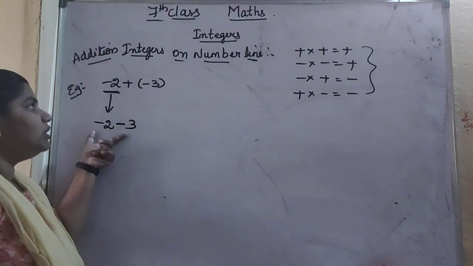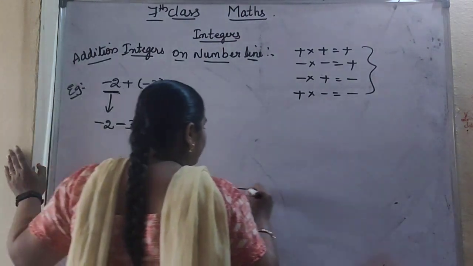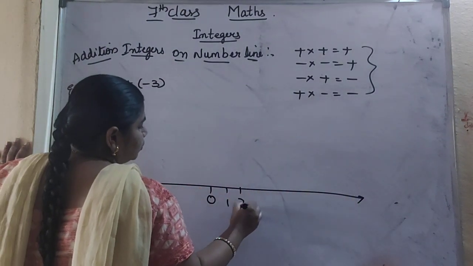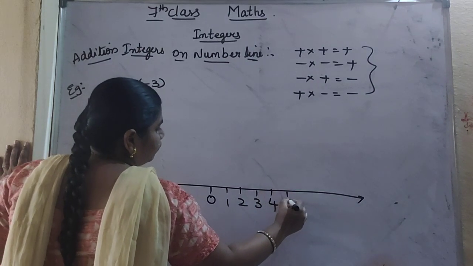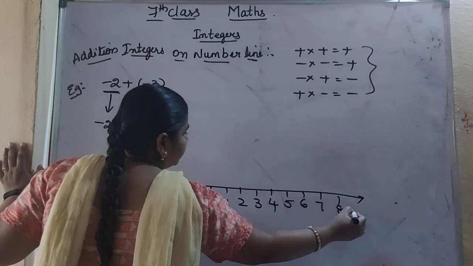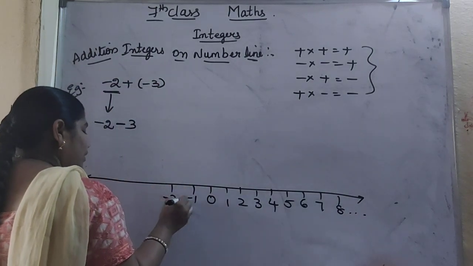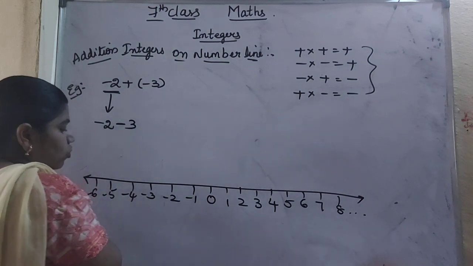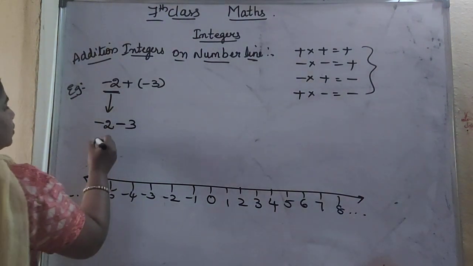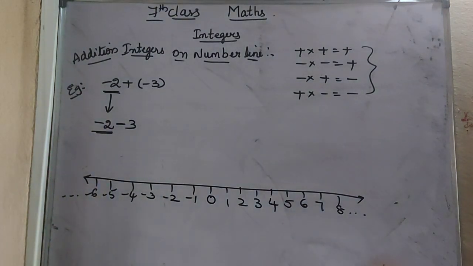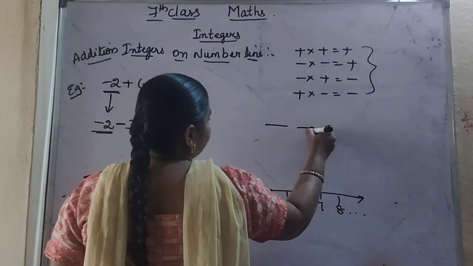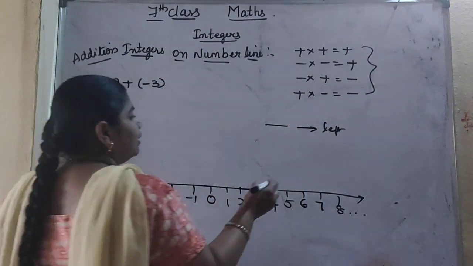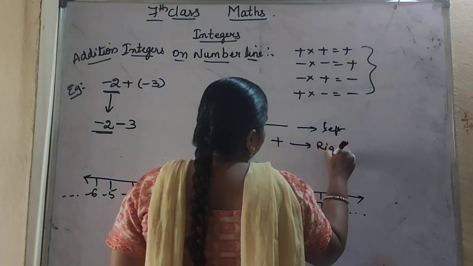Now we have to show this on a number line. So which type of number line are we taking? Integers number line we are taking. That is 0, 1, 2, 3, 4, 5, 6, 7, 8 and so on. Here minus 1, minus 2, minus 3, minus 4, minus 5, minus 6 and so on. This is the integers number line. So first number is what? Minus 2. If there is a minus sign before a number, we have to move to the left side. If it is a plus, we will move to the right side.